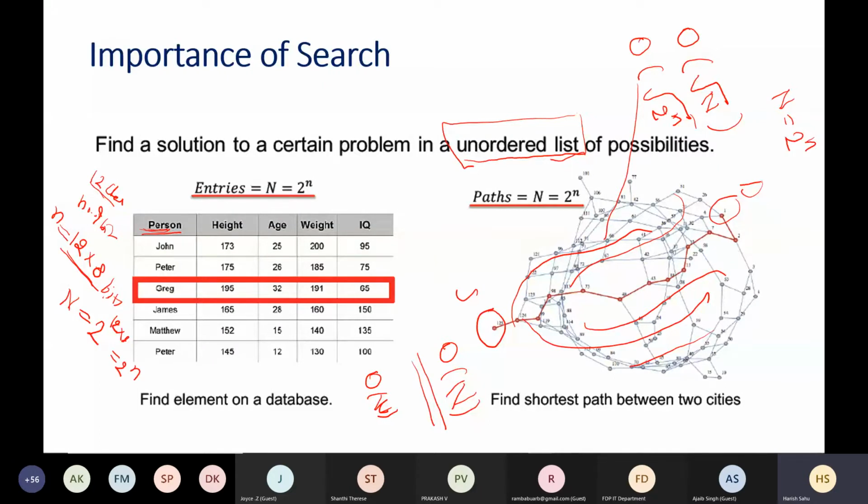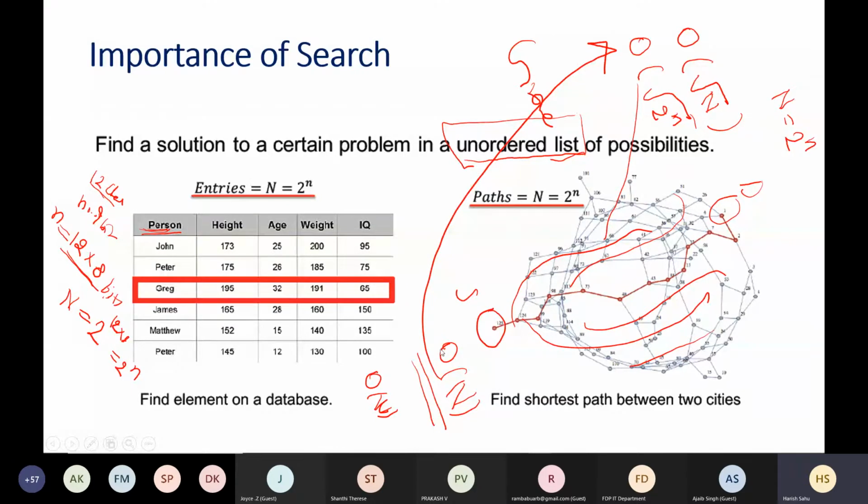Okay. So what is the claim here in Grover's? We can go from order n to square root of n. What is the classical approach? We will try all possible n one by one, and then we will be able to search for the thing. But here Grover is saying that the complexity is of order square root n, basically less than n. Okay, how it does that, we will see.